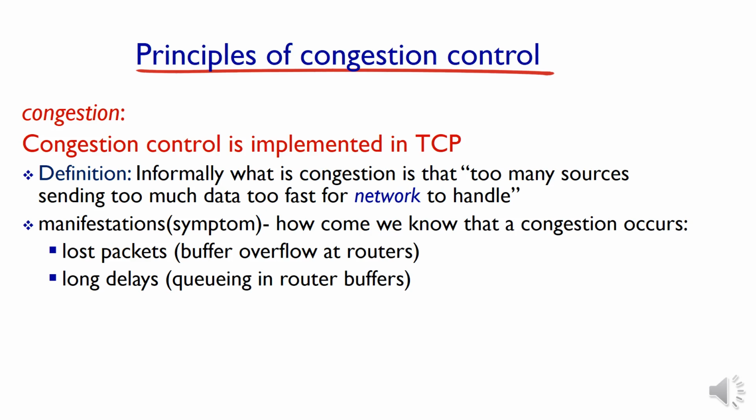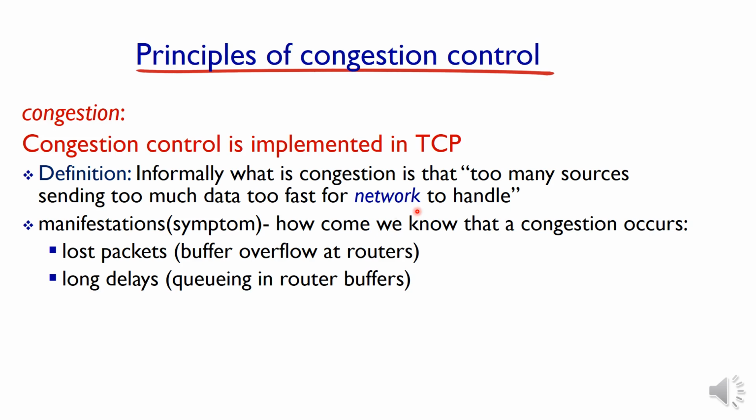Hi all, in this video we will study congestion control. Congestion control is implemented only in TCP, not in UDP. Informally, congestion is when too many sources are sending too much data too fast for the network to handle. Too many sources sending at a fast rate into a common network causes congestion.